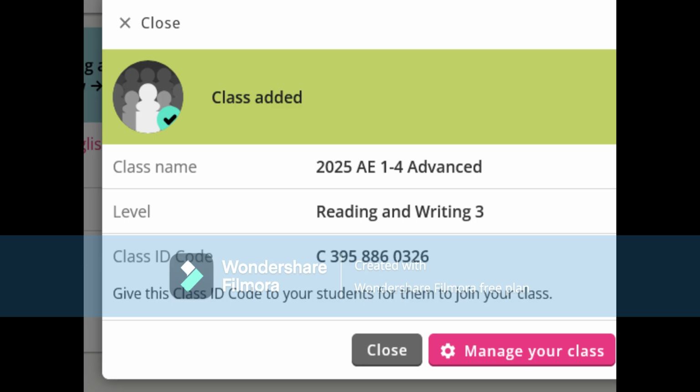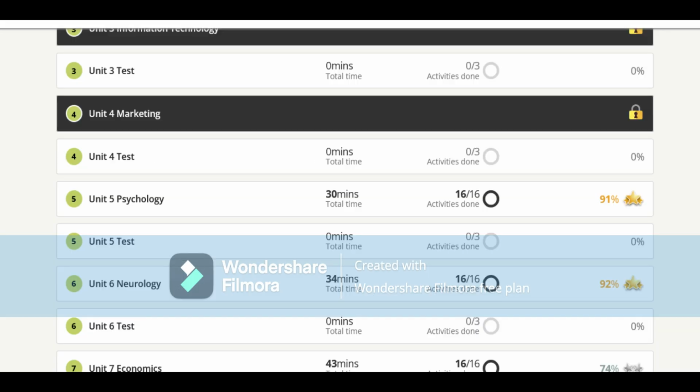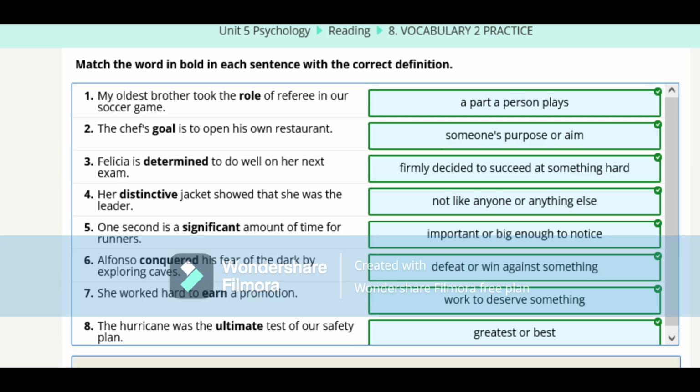After you did that, here is what you need to do. You need to input a code so that you join Ellen's class. So here is the code. But if you are not in Japan yet, maybe you can do it when you come to Japan. Once you get inside, this is what it looks like. It's useful online work for you.